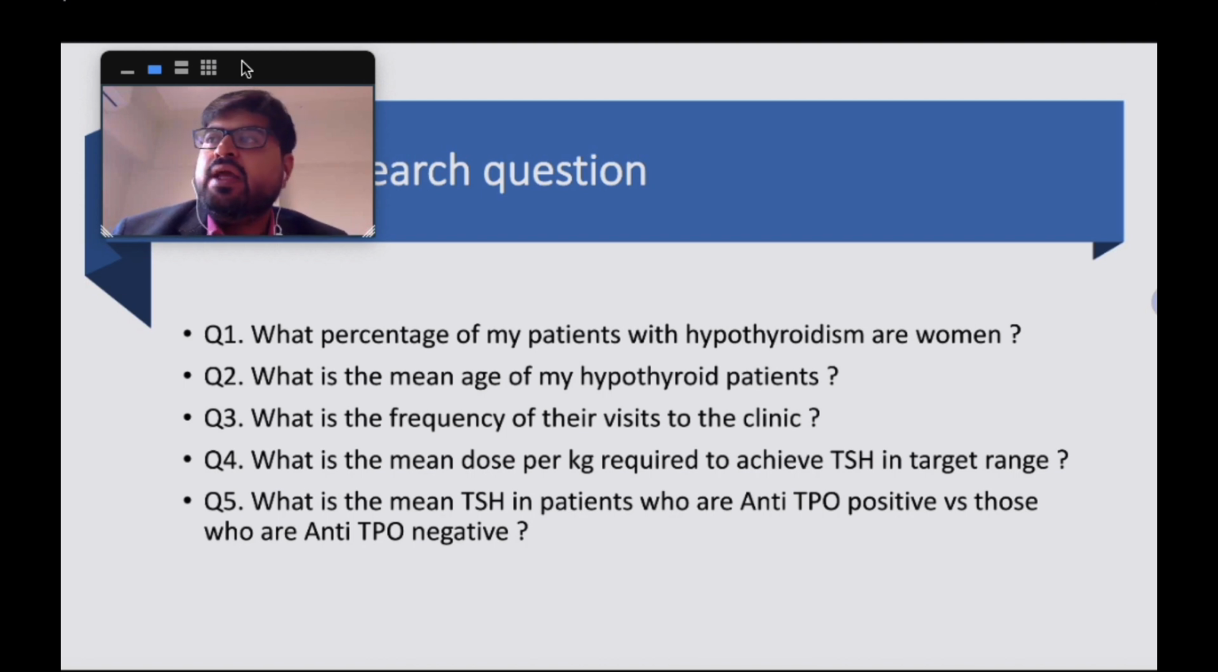For example, these are a few examples. What percentage of my patients with hypothyroidism are women? It's a simple research question. Of the 1,000 patients I have, how many of them are women? What is the mean dose per kg of levothyroxine required to get the TSH in the target range? It's a simple research question, and my data should be able to answer it. But I need to have a well-defined research question before I start.